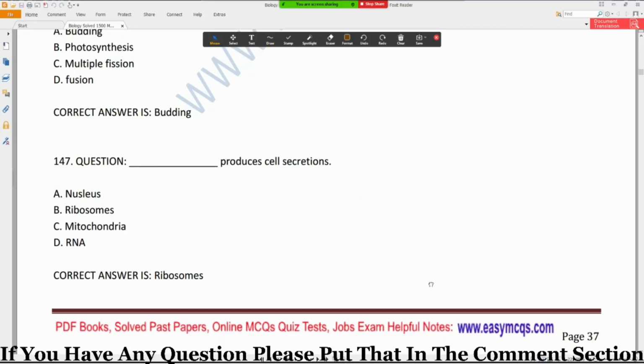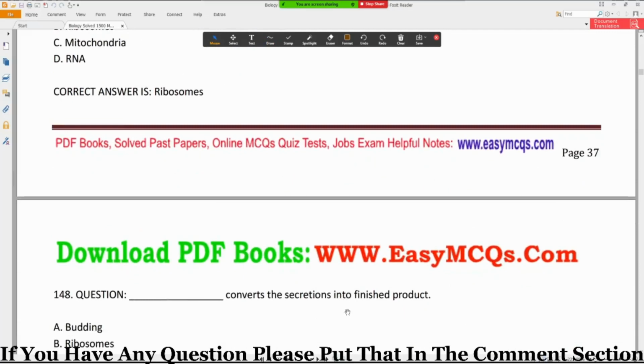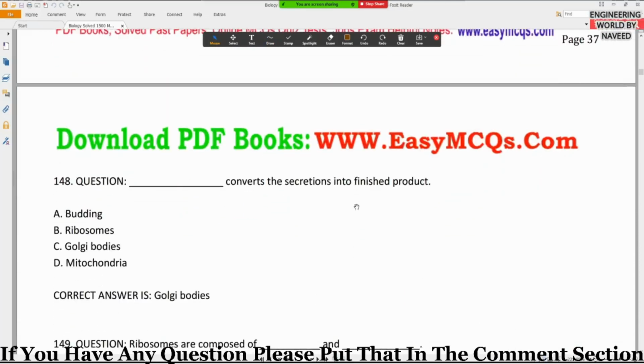Okay, question number 148. Dash convert the secretion into finished product. Option A budding, option B ribosomes, option C Golgi bodies, and option D mitochondria.